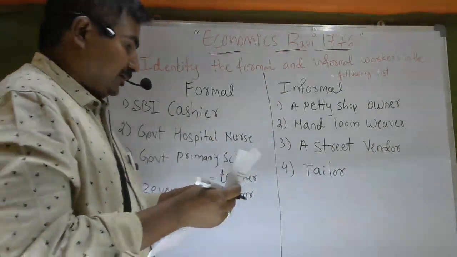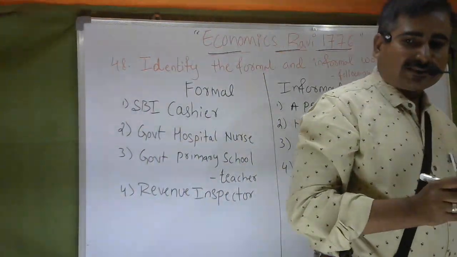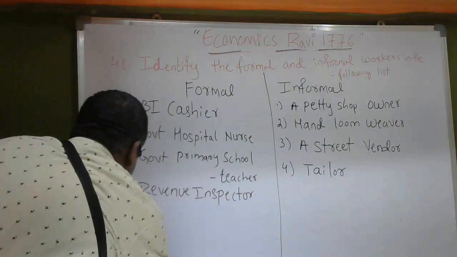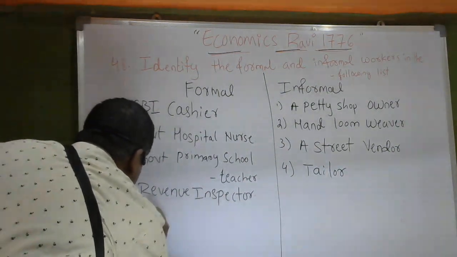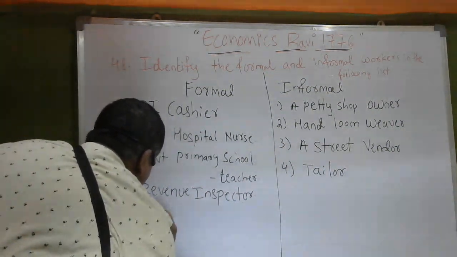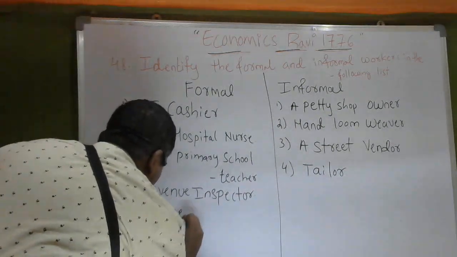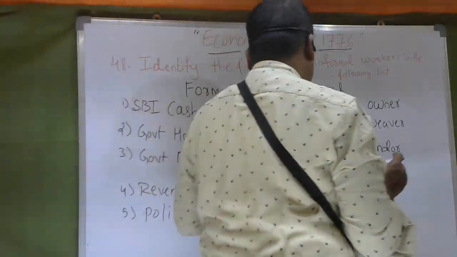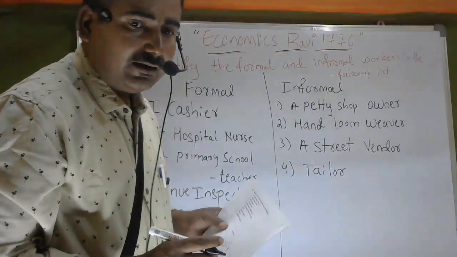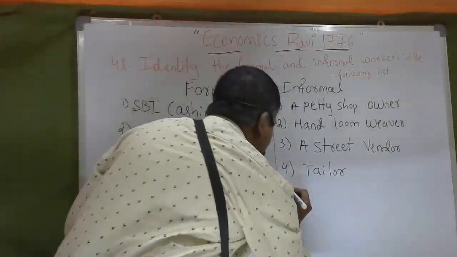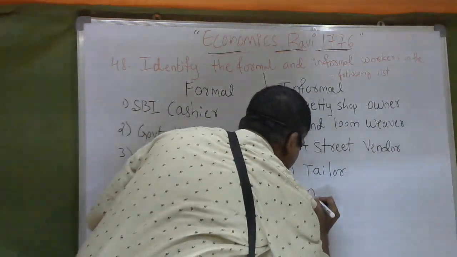Police also come under the formal sector. Last one, informal sector, agriculture laborer.